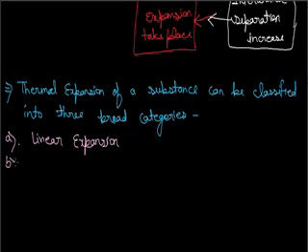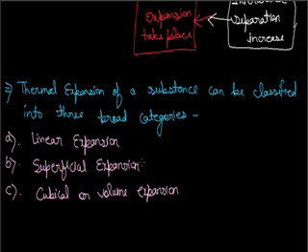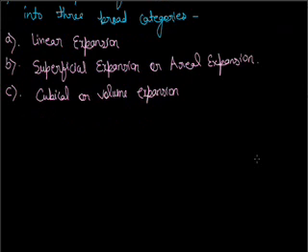The second one is superficial expansion, or we can say areal expansion. And the last one is cubical or volume expansion. These are the main categories: linear expansion, areal expansion, and cubical or volume expansion.